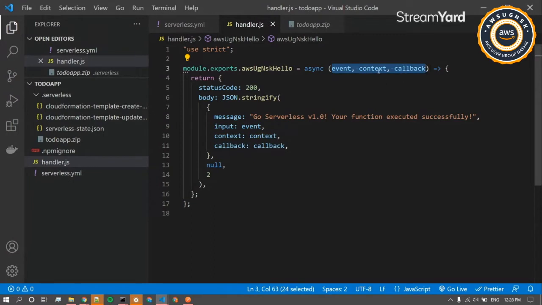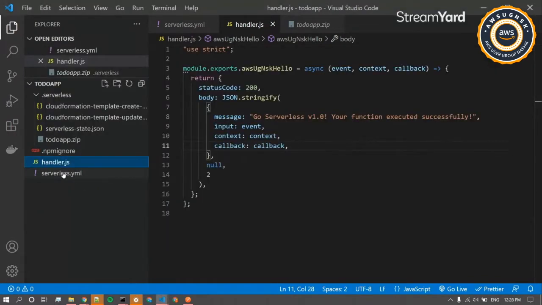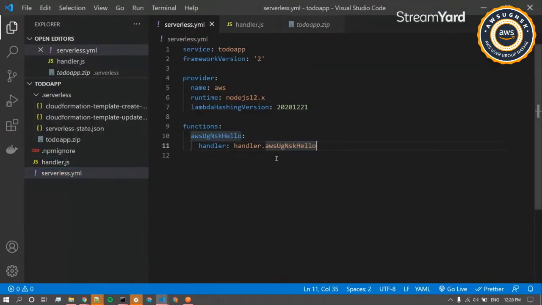That's it for these three parameters. We'll be using these most of the time, and mostly event and callback are used the most. Now, we have one thing remaining. I'll tell you how we attach the API Gateway to our API.